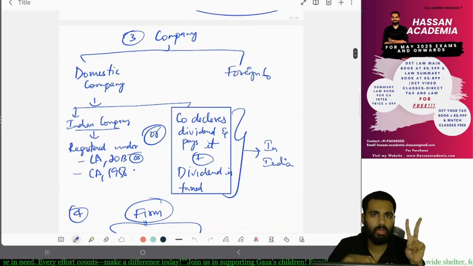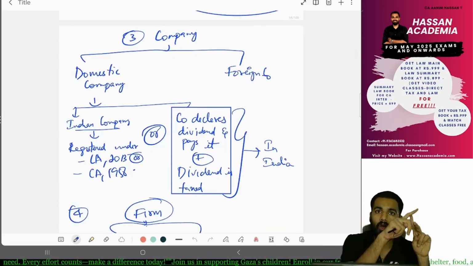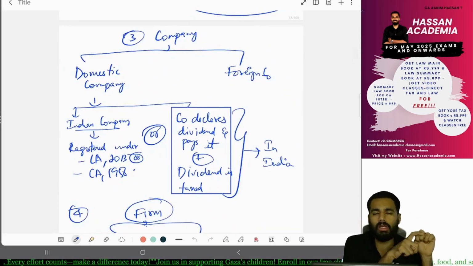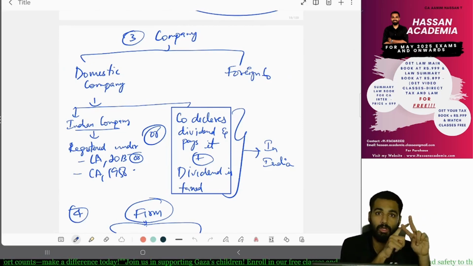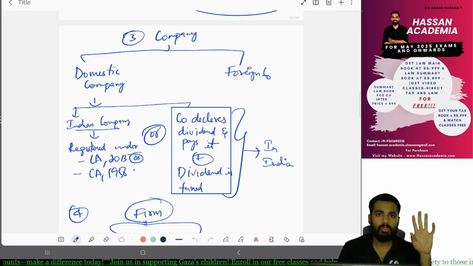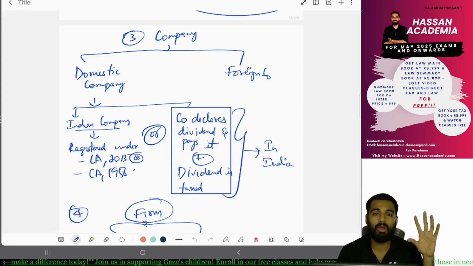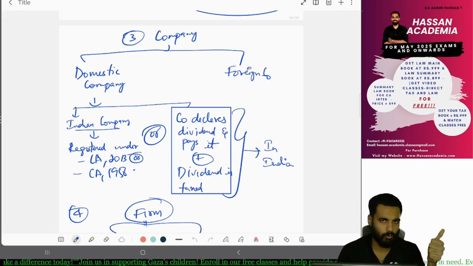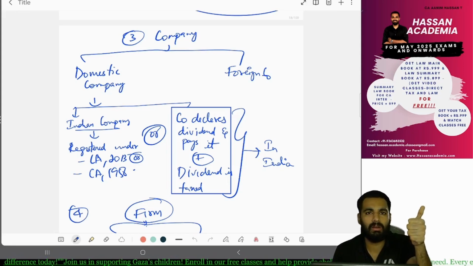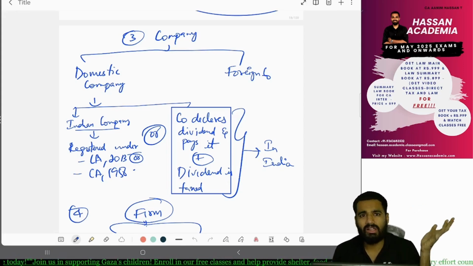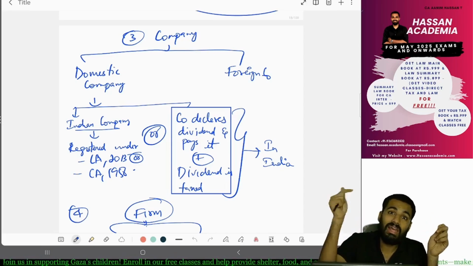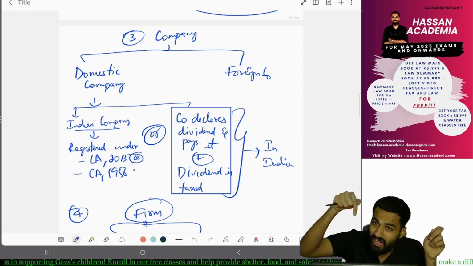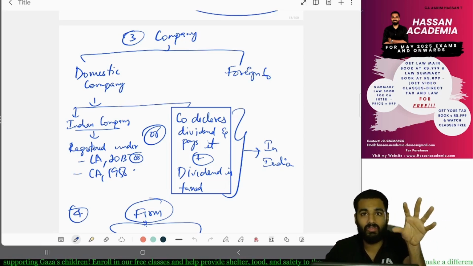What is a company? There are two types of company you have to know as per income tax law: domestic company and foreign company. Why do you have to know these types? Because of different tax rates, especially. What are the types of domestic company? One is a company registered as per the Companies Act 1956 or Companies Act 2013, which will be a domestic company. Also, if the company declares dividend and pays the dividend in India,